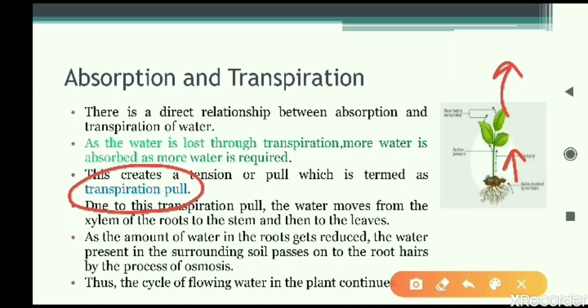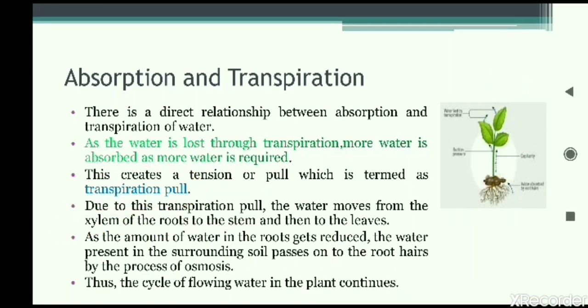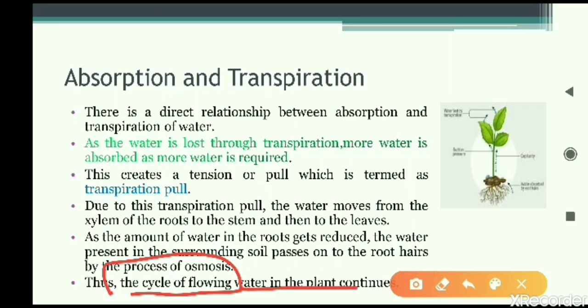From where will the water start moving upward? Water will move from the roots to the stem. The xylem tissue will start taking the water from the roots to the stem. The roots will absorb the water from where? The roots absorb it from the surrounding soil. Whatever soil is near that plant area, from those soil particles water is absorbed and it moves upwards, and this is how the transpiration pull leads to the movement of water in the plant body. This is the upward movement of water that is going on in the plant body, and then we can see the cycle of flowing water in the plant continues.